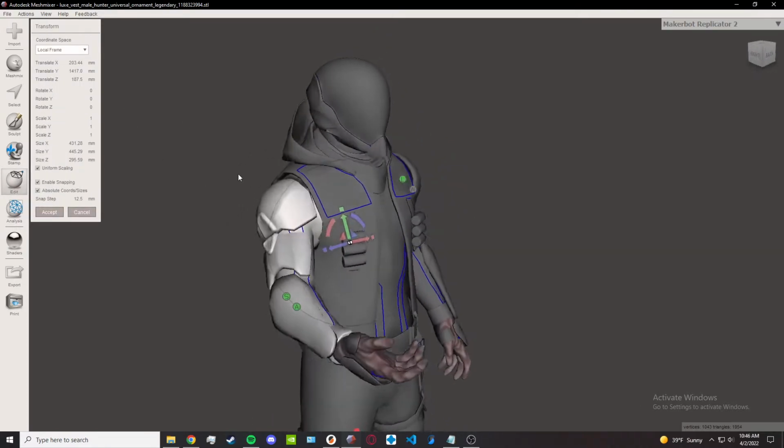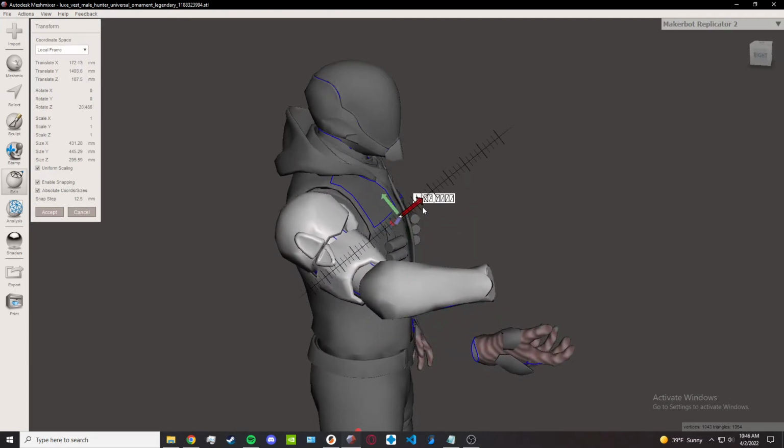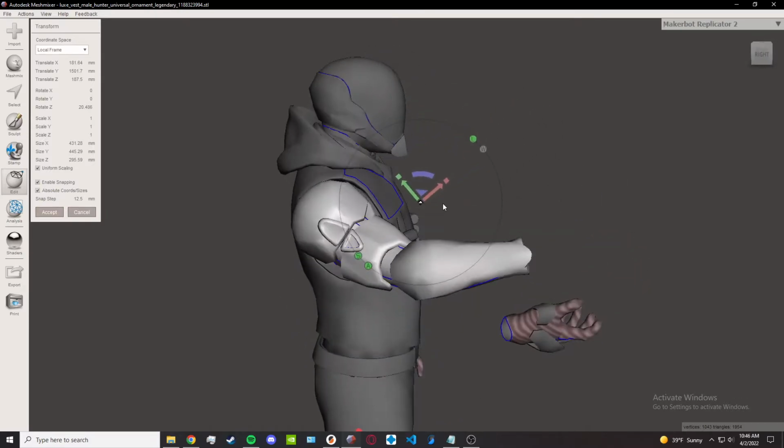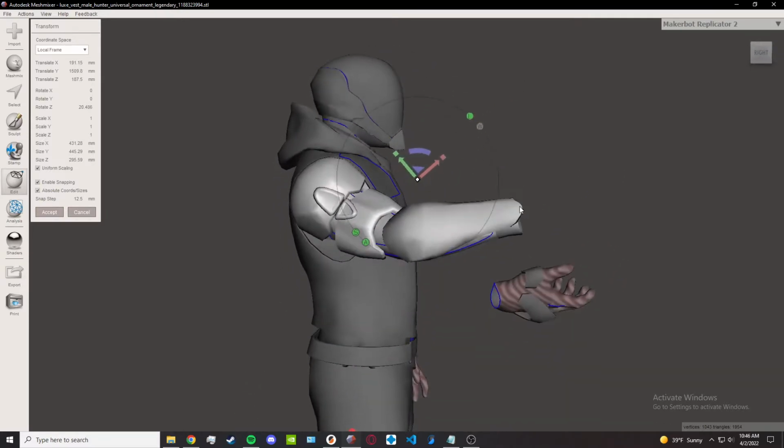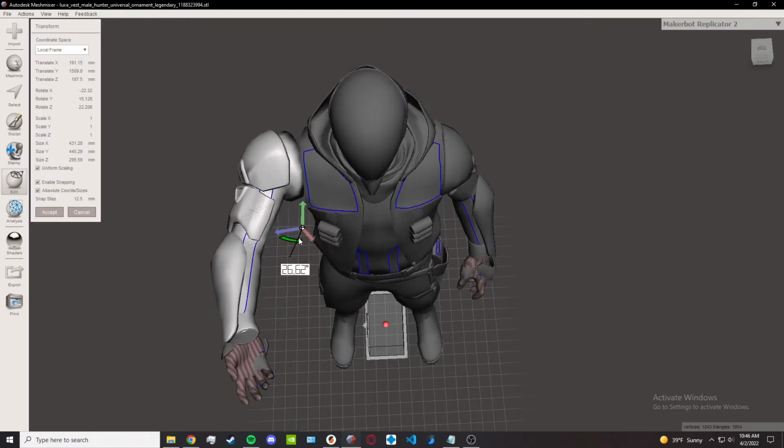Transform. Up a little bit more. And we can go ahead, bring it in a little bit.